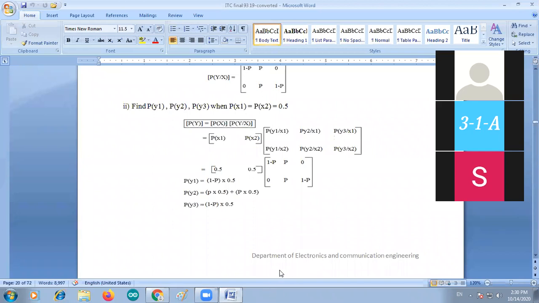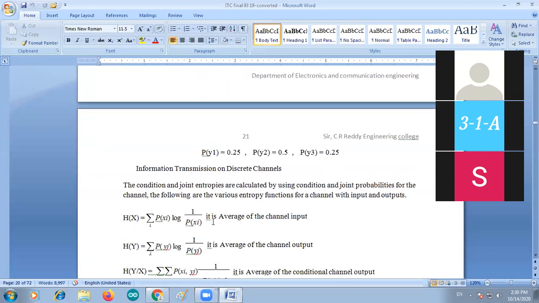Now if P is equal to 0.5, the other probability is also 0.5. That's why 0.5, 0.5, 0.5, 0.5, 0, 0, 0.5, 0.5. Let us calculate: P of Y1 is equal to 0.5 into 0.5. P of Y2 is equal to 0.5 into 0.5 plus 0.5 into 0.5. P of Y3 is equal to 0.5 into 0.5. So P of Y1 is equal to 0.25, P of Y2 is equal to 0.5, P of Y3 is equal to 0.25.